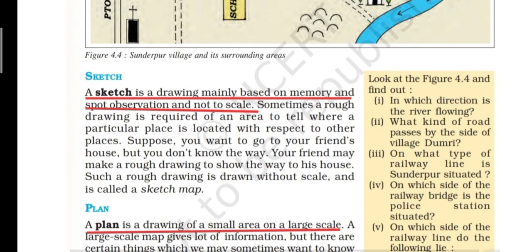Let us understand the drawing of a sketch through an example which is given in your book. Suppose you want to go to your friend's house but you don't know the way. So what your friend can do is that he can make a rough sketch or a drawing to show where his house is located so that you can easily reach his house. So he is drawing a rough map to show how you can reach his house.